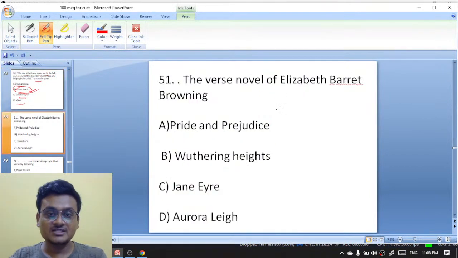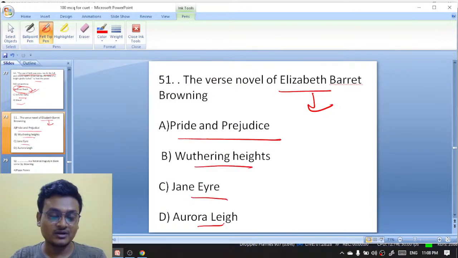The verse novel of Elizabeth Barrett Browning is Pride and Prejudice, Wuthering Heights, Jane Eyre, or none of these. The question is repeated here. So, do answer in the comment box. Quickly, quickly.